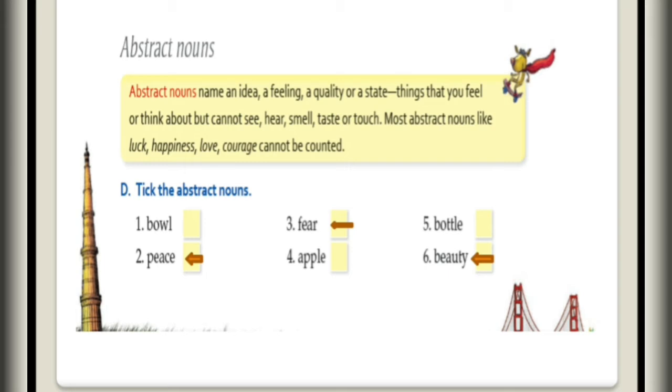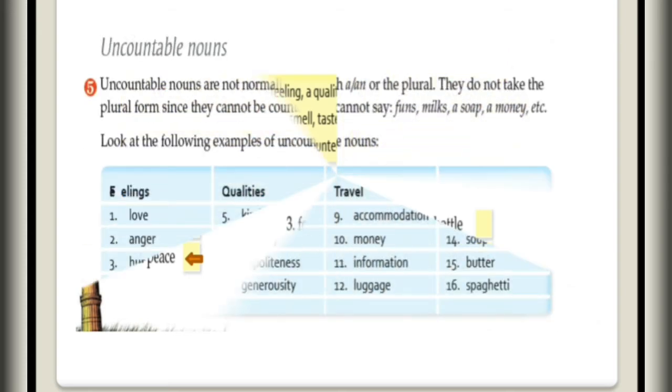So here one exercise is given where you have to pick the abstract noun. First one is bowl. You can touch the bowl. Second one is peace. You cannot touch peace. Peace means shanti. So it is an abstract noun. Fear is also an abstract noun. Apple, you can eat, you can touch. Then bottle, also you can touch, you can count. So that is not an abstract noun. And the last one is beauty. Beauty is an abstract noun because you cannot touch it.